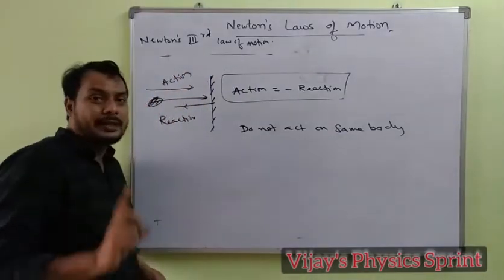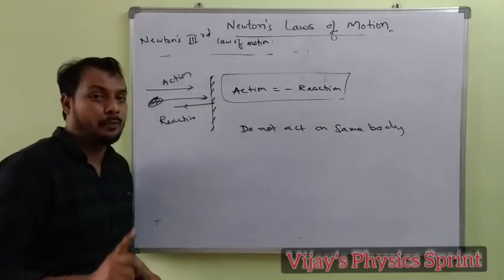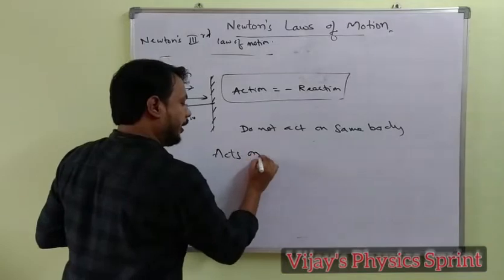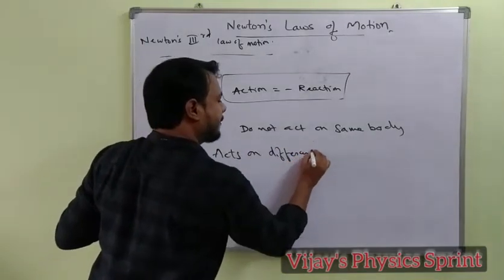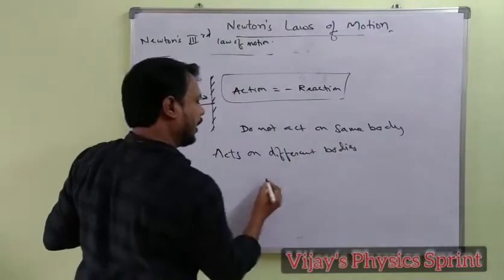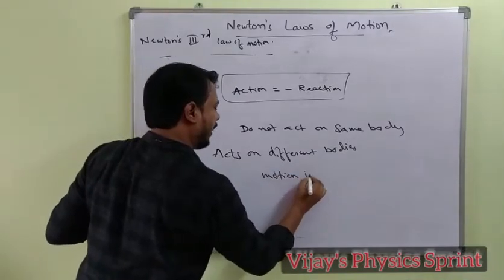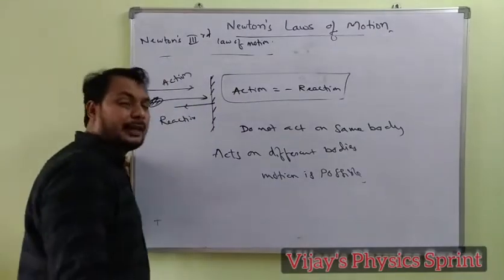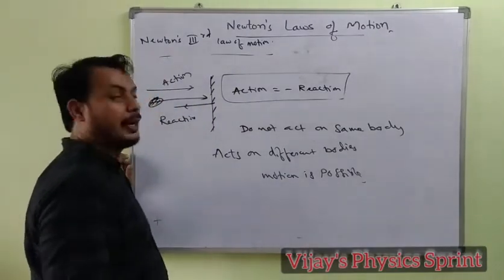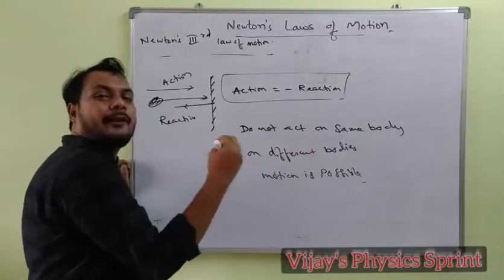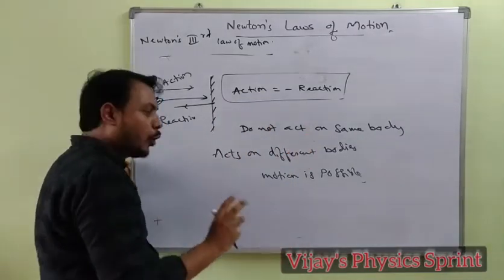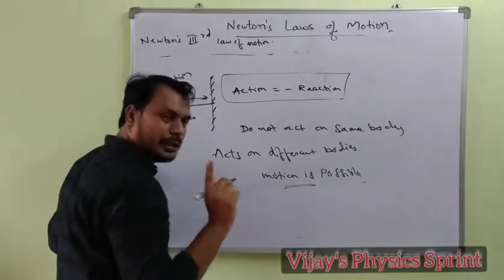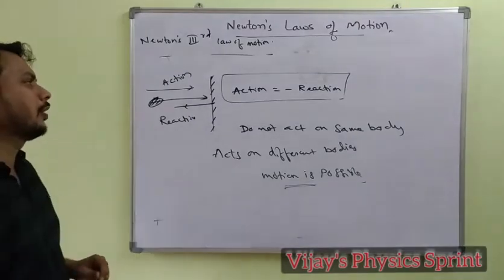So action and reaction pairs act on different bodies, and only then is motion possible. If they acted on the same body, motion would not be possible, because the net force would be equal to 0. Net force 0 means no motion of the body. Remember, only when they act on different bodies is the motion of the body possible. So this is Newton's third law of motion.